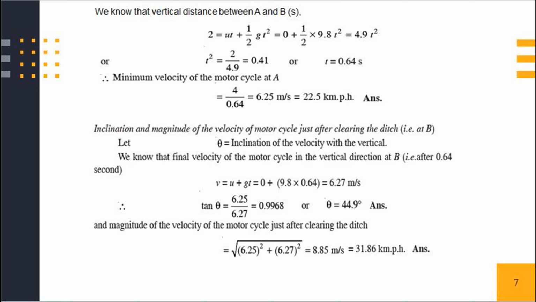And the magnitude of the velocity of the motorcycle just after clearing the ditch is equal to under root of 6.25 square plus 6.27 square. Therefore we get the magnitude of velocity of the motorcycle just after clearing the ditch is equal to 8.85 meter per second, which in kilometer per hour becomes 31.86 kilometer per hour.